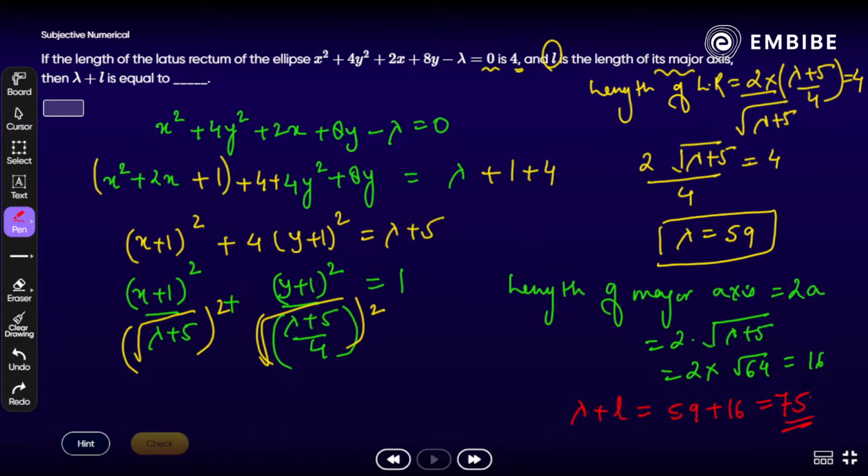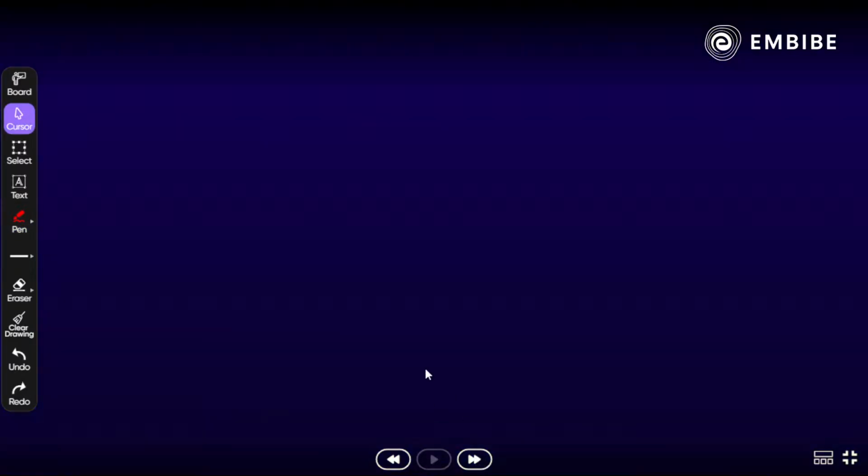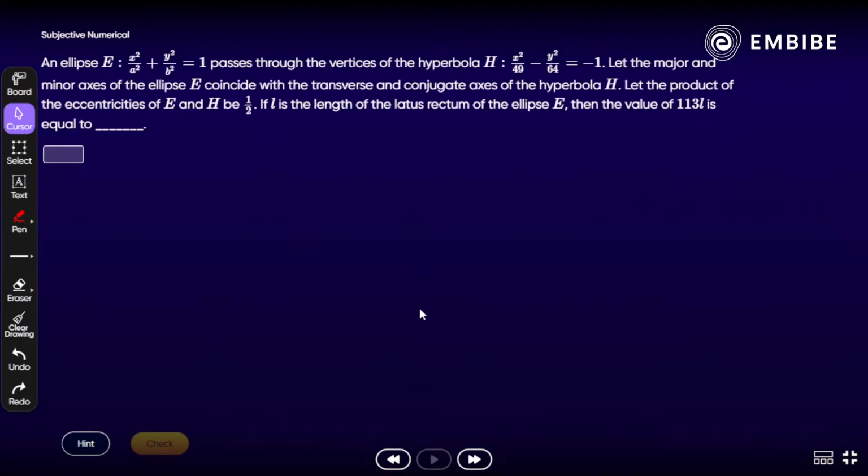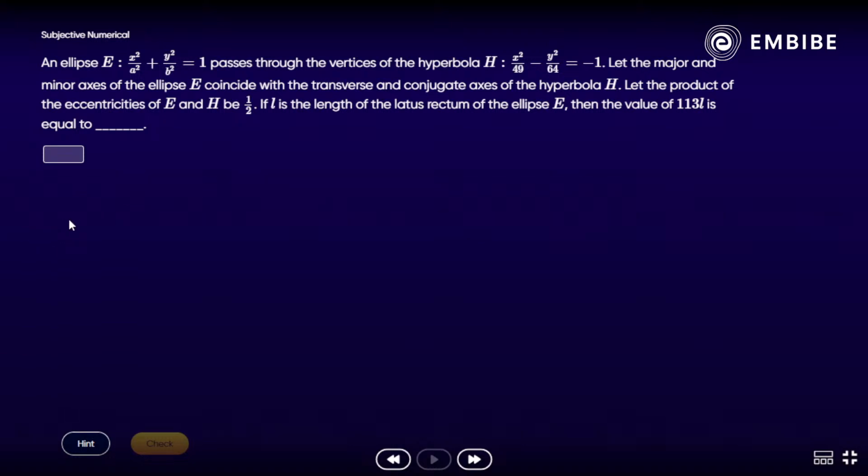Okay, now focus on the next question here. Take a look here. The next question. Subjective numerical. What we have: an ellipse passes through the vertex of a hyperbola. Then the major and minor axes both coincide with the transverse and conjugate axes of the hyperbola. Okay. Let the product of the eccentricities of E and H be half. If L is the length of LR of the ellipse, then find the value of 113L. Find the value of 113L.